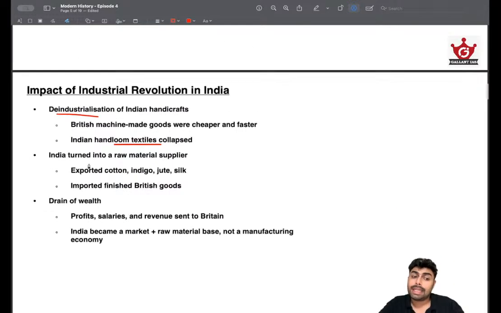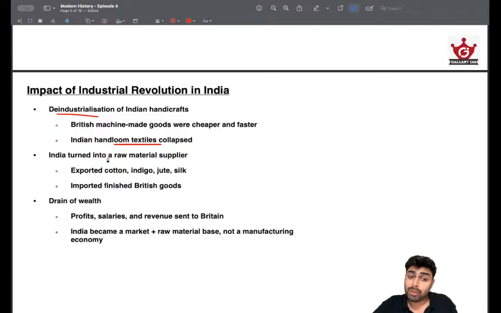Then India turned into a raw material supplier because Britain was the producer. Just imagine Britain as present-day China, because they had the machinery and the technology, they were manufacturing things like crazy, and they were exporting them to all their markets, especially their colonies. So they were the producers back in the day. Right now that's not the case, but they were the equivalent of China of that time.